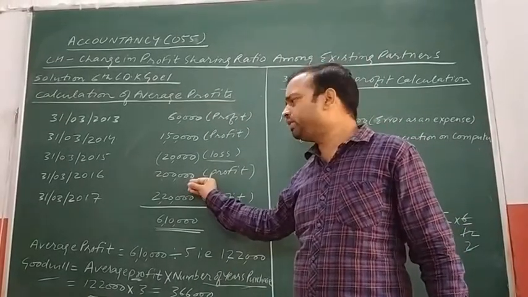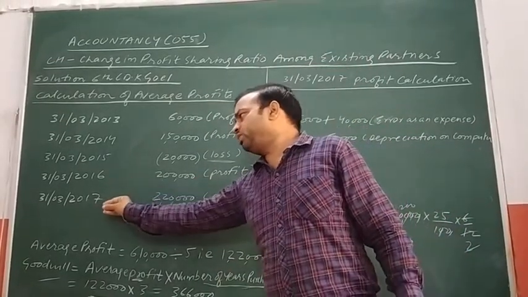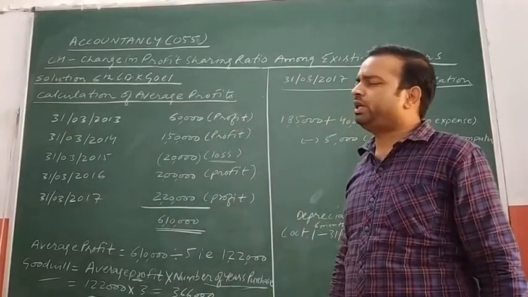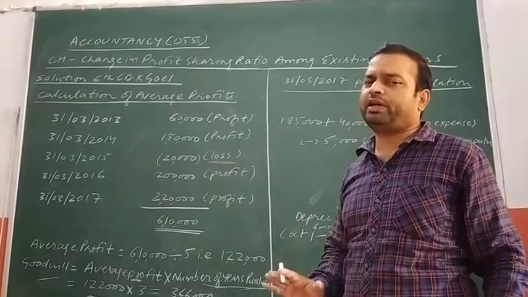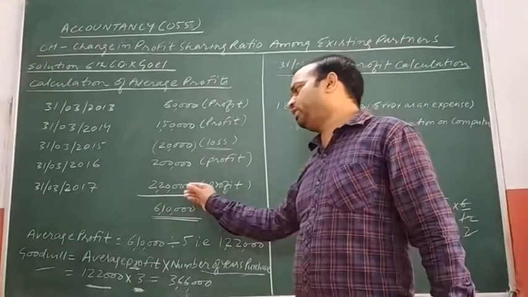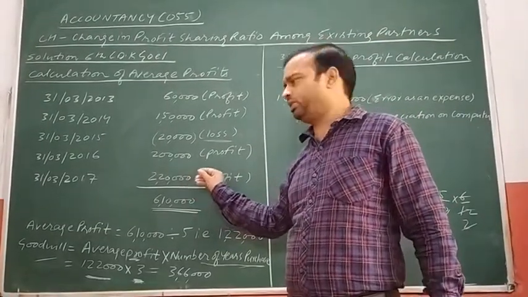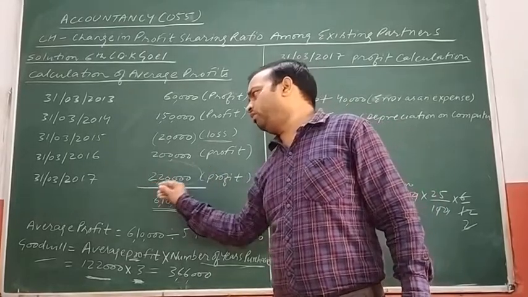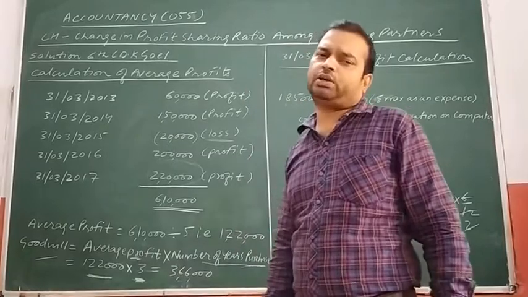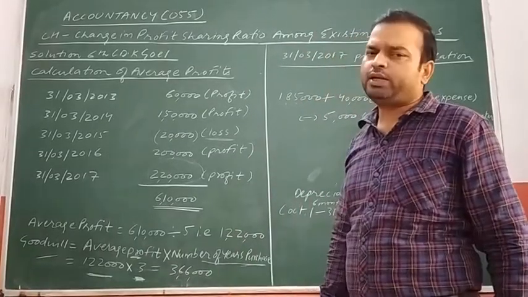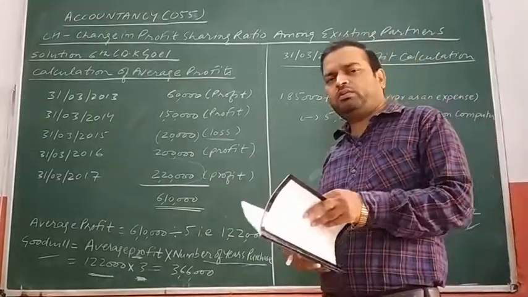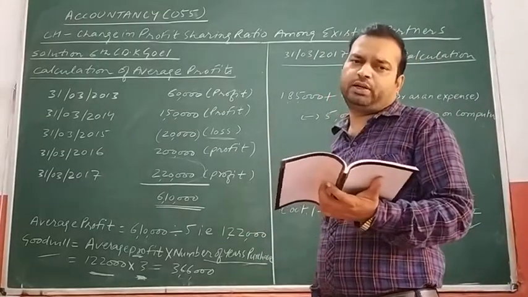It will also be added. For 31st March 2017, its profit as mentioned in the question is 1,85,000, but I have written here 2,20,000. First of all, I will tell why I have written 2,20,000 as the profit of the year ended 2017. What is the reason behind it? For that, we need to just read out the question.